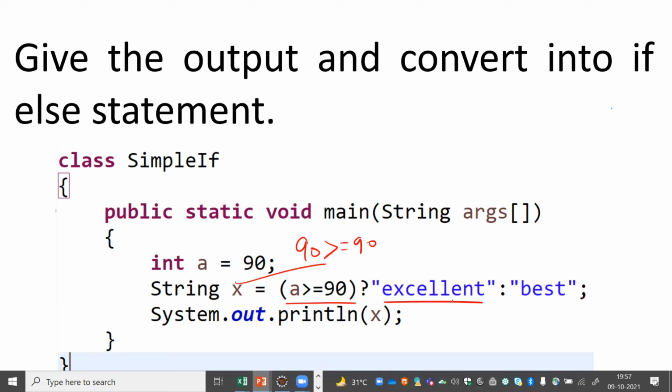I think you have applied best, right? Yeah. So in this case, the answer is excellent. Those who made the answer as best, that is wrong. The answer of this particular question was excellent. Now comes